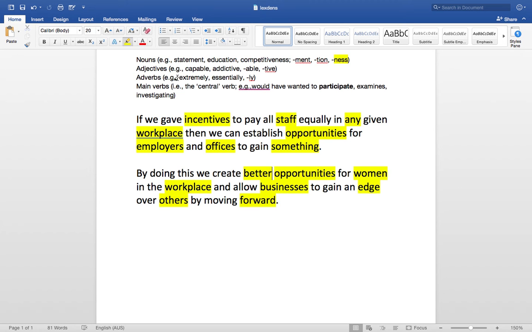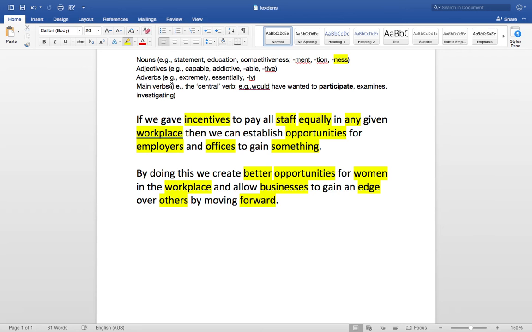We can also look for adverbs. Now, adverbs typically end in ly, extremely, essentially. Here we have equally, because adverbs describe verbs. So what kind of pay? Equally pay. I don't think we have any others, so we can move on to main verbs.